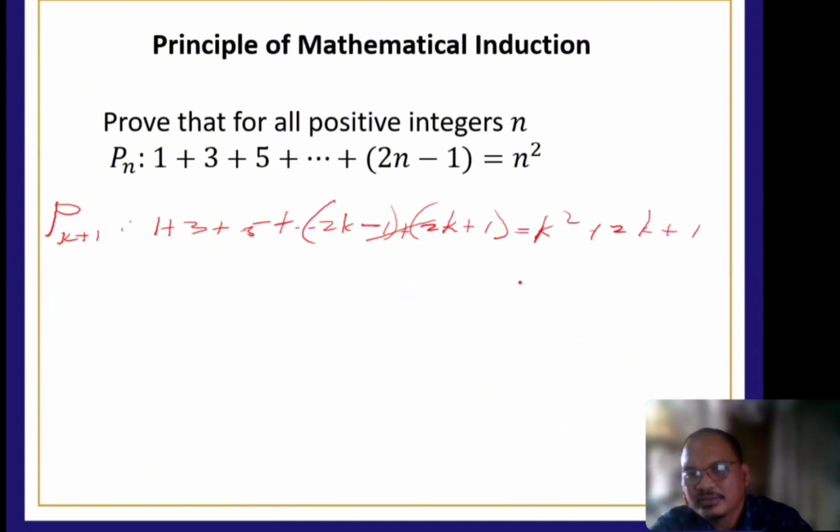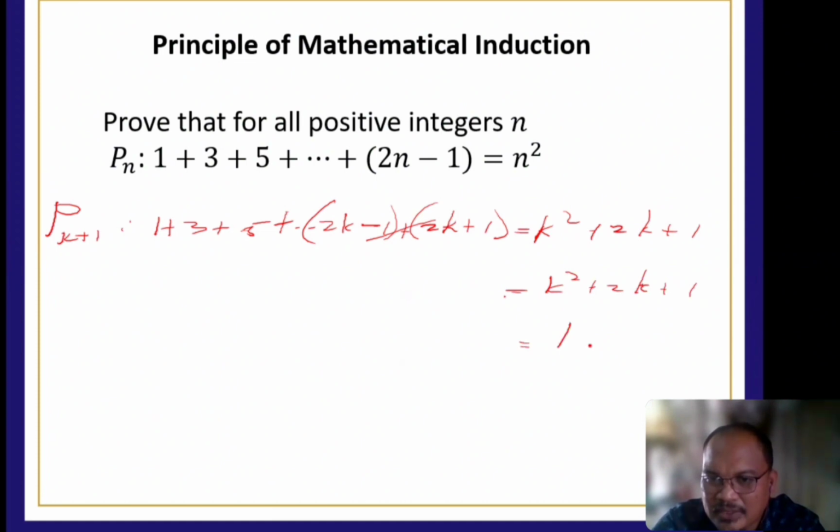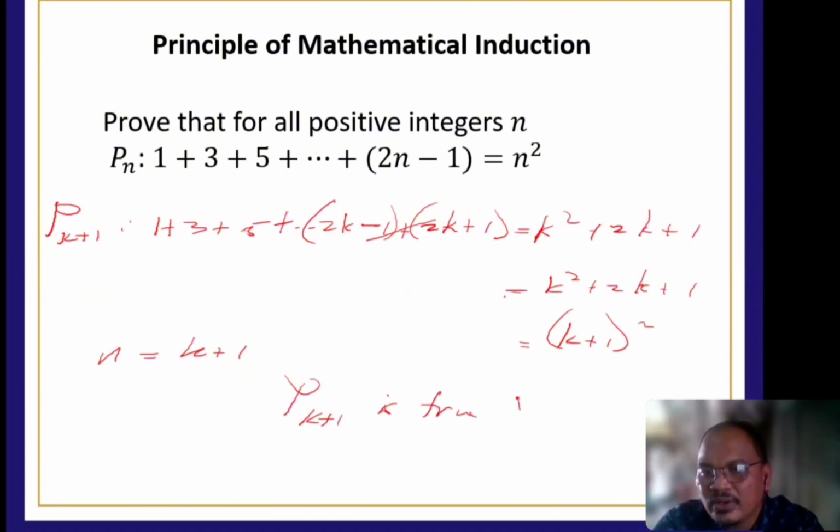That's it. Now you factor: k squared plus 2k plus 1 is the same as k plus 1 squared. Did we satisfy n equal to k plus 1 at the end? If n is equal to k plus 1, n squared becomes k plus 1 squared. Therefore, it is true for all positive integers n.